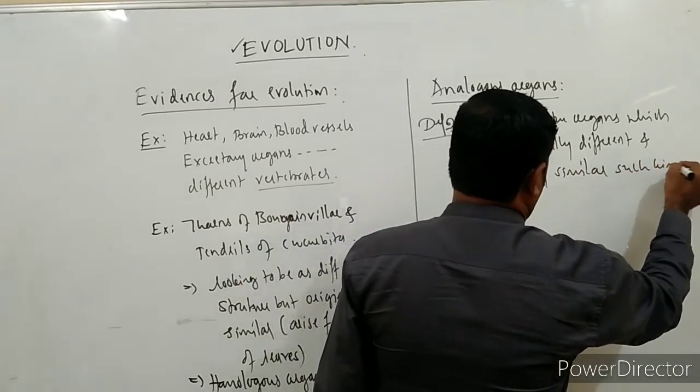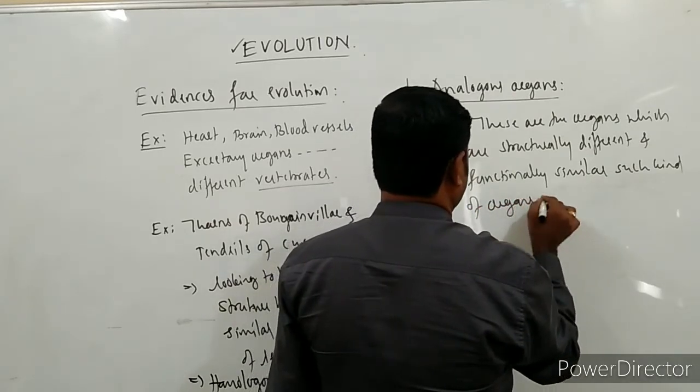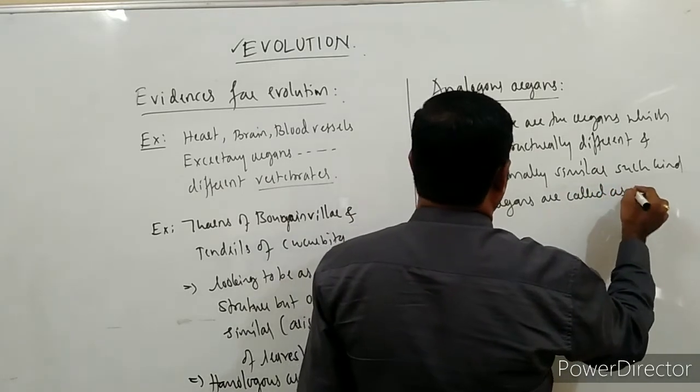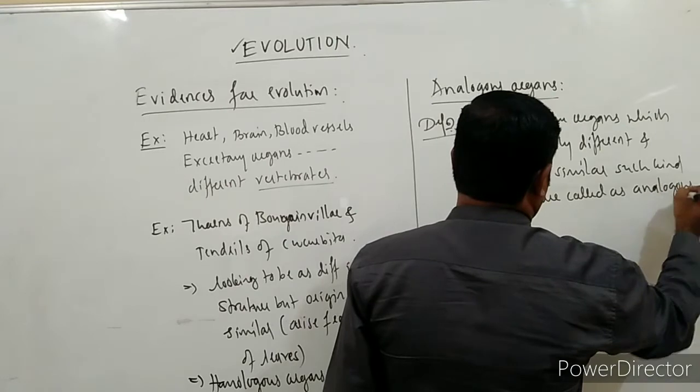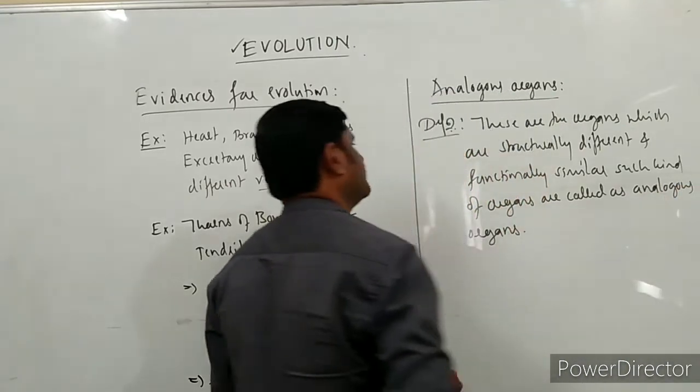Such kind of organs are called analogous organs.